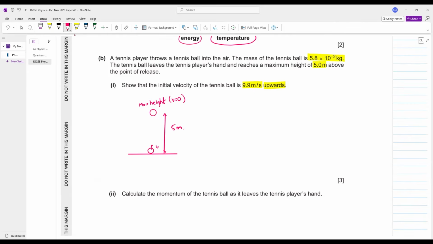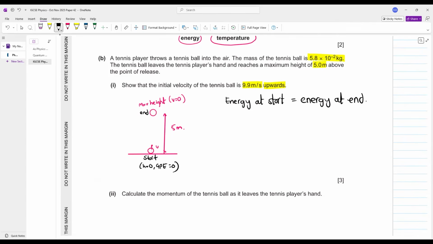Now, I want you to pay attention closely. बेटा ये जो बॉल रिलीज कर रहे हो आप ग्राउंड से, the point of release of the ball, the ground is your starting point. This 5 meters above is your ending point. So you can say energy at start is equal to energy at end. Can you see at the starting point your height is zero, gravitational potential energy will be zero?